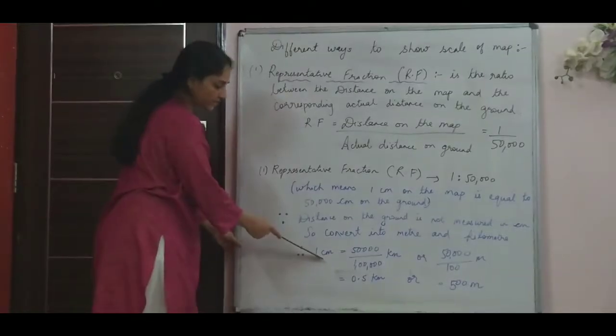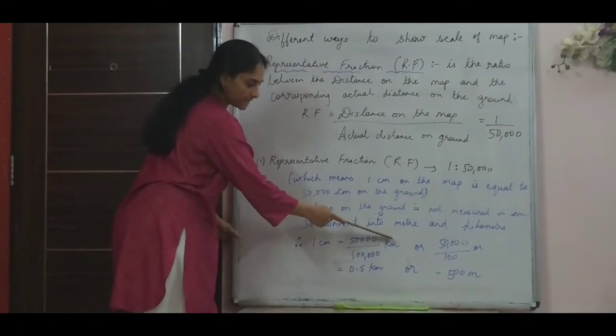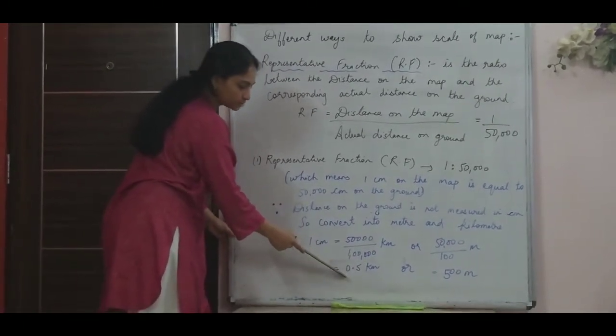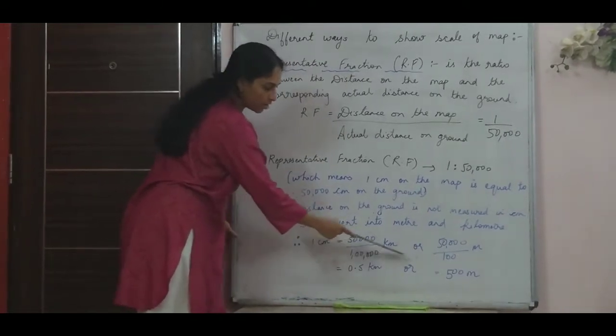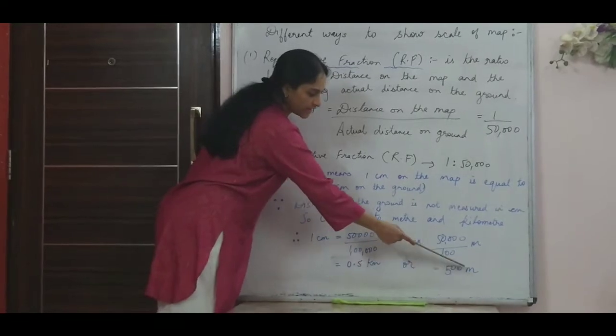Now when I convert 50,000 centimeters into kilometer, I divide by 1 lakh, which comes to 0.5 kilometer. Or when I convert into meters, I divide by 100, so it comes to 500 meters.